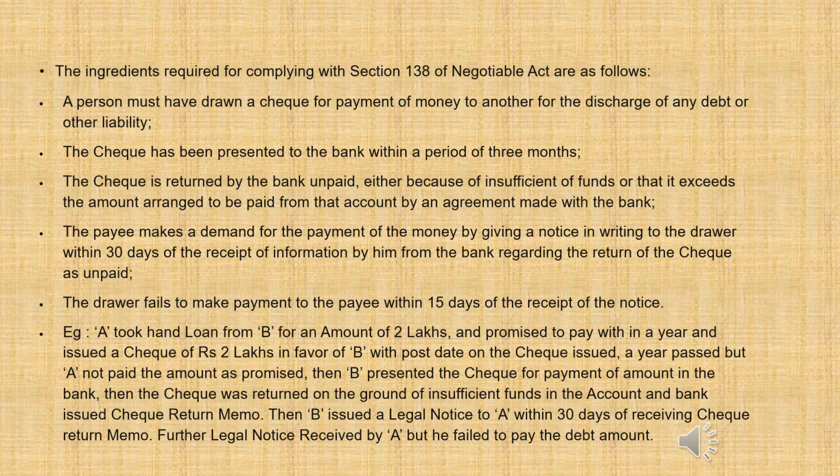Example: A took a hand loan from B for an amount of 2 lakhs and promised to pay within a year, and issued a check of rupees 2 lakhs in favor of B, post dated. A year passed, but A did not pay the amount as promised. Then B presented the check for payment in the bank. Then the check was returned